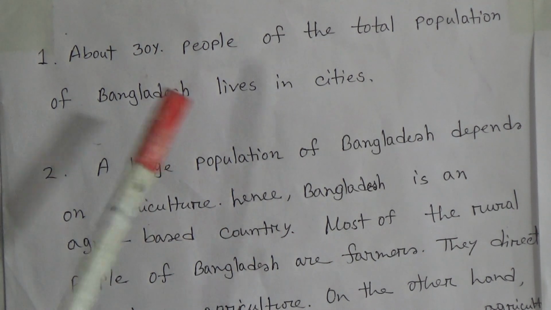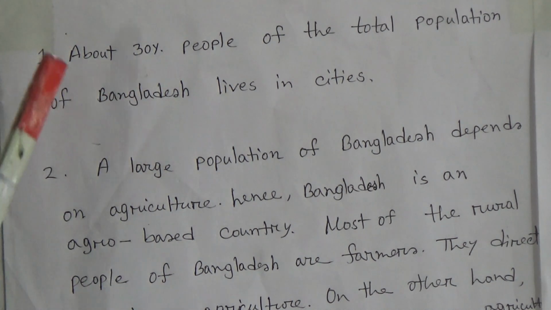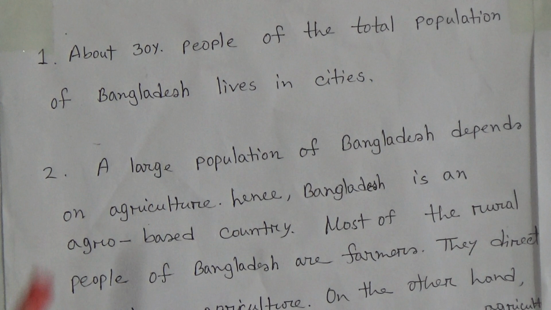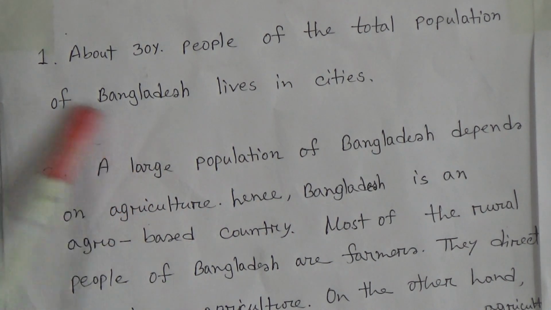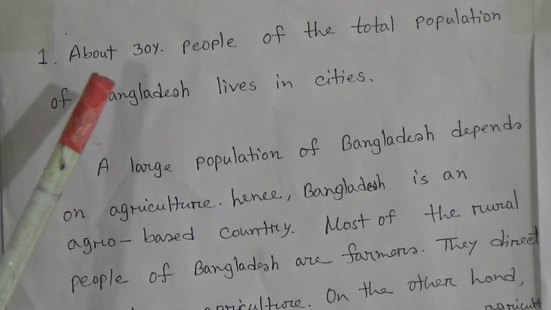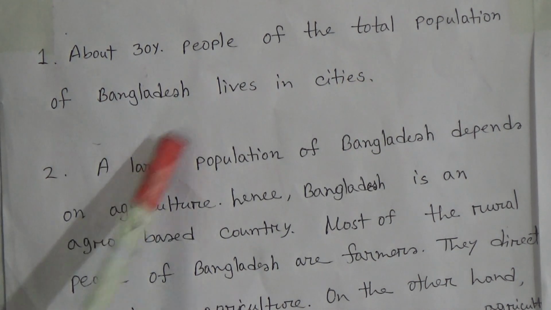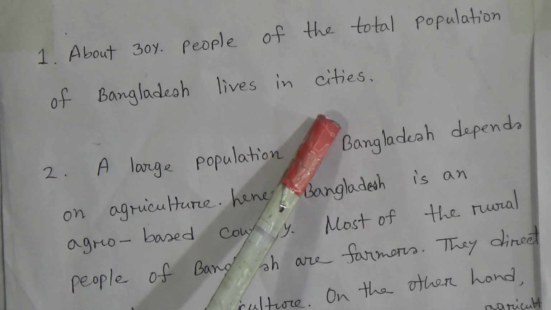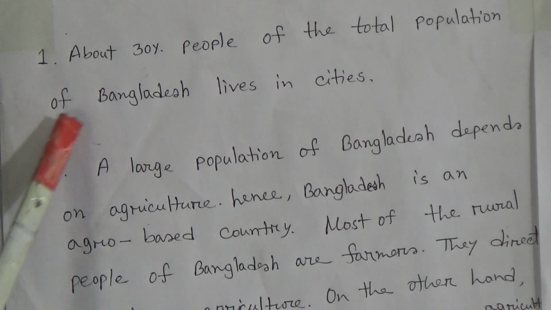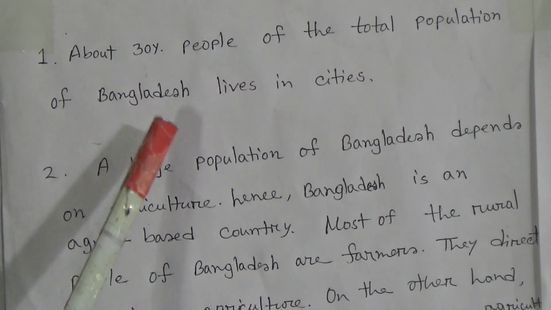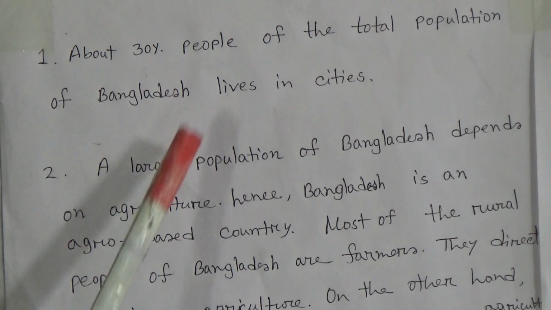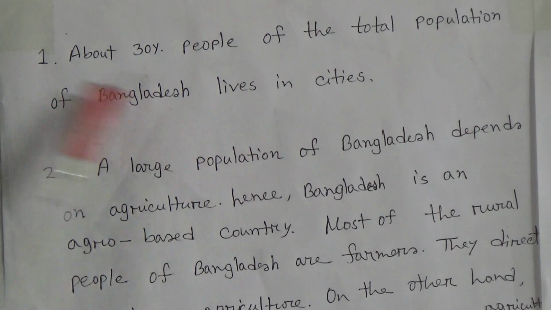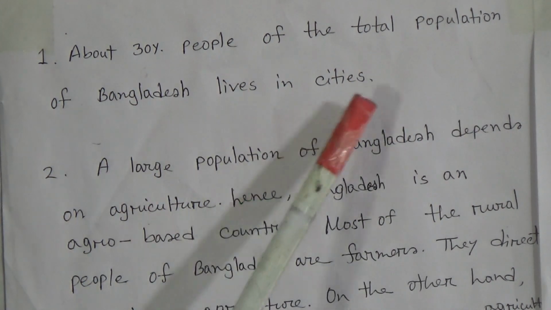So here you will get such a type of question in your book, and now we are going to discuss its answer. The first question is: what percentage of the population of Bangladesh lives in the urban areas? You have to write the answer this way: about 30% of people of the total population of Bangladesh live in cities. Dear friends, I am going to say this once again: about 30% of people of the total population of Bangladesh live in cities.